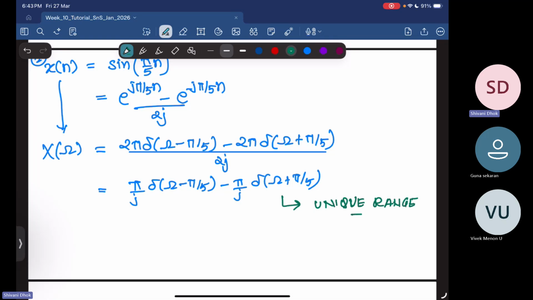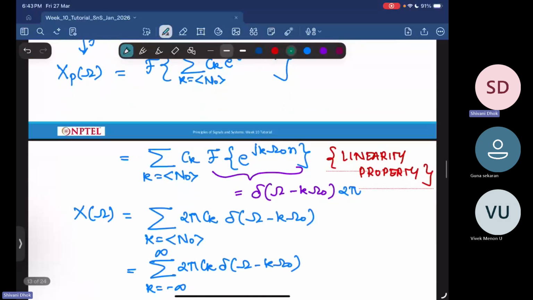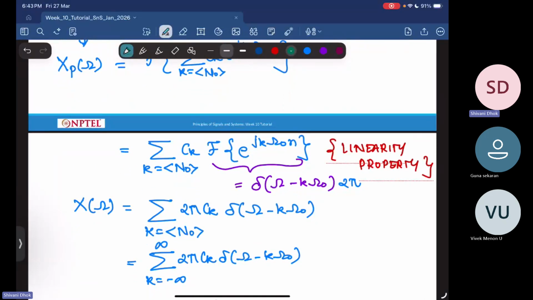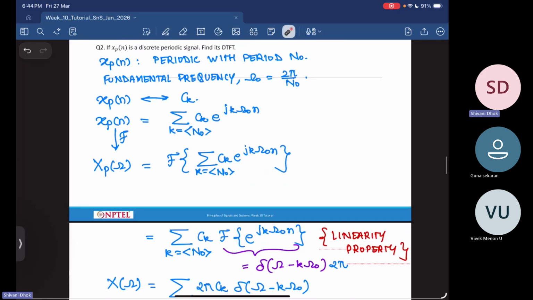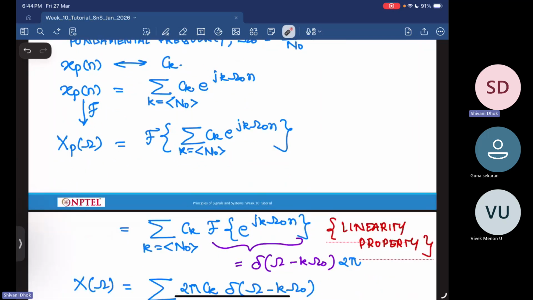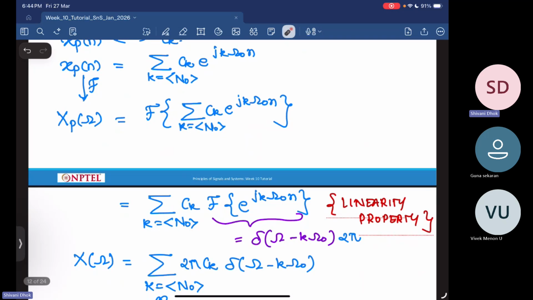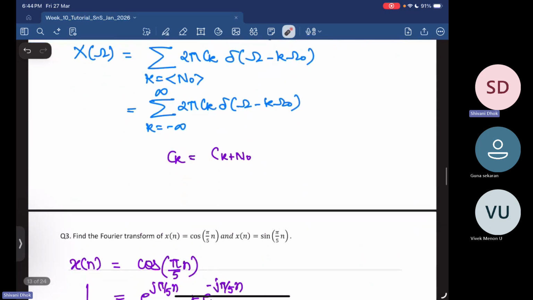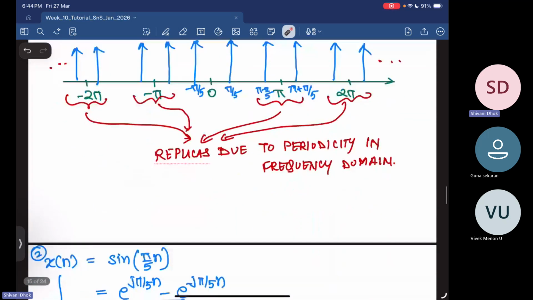It will repeat at every integer multiple. So here I made a mistake in the previous question. While writing the Fourier series coefficients, there shouldn't be any minus sign here. I messed up there. So you won't have a minus sign, and e power j k omega naught n will have a Fourier transform as an impulse located at k omega naught. So this will be the Fourier transform of your e power j k omega naught n. Okay, any questions till now?